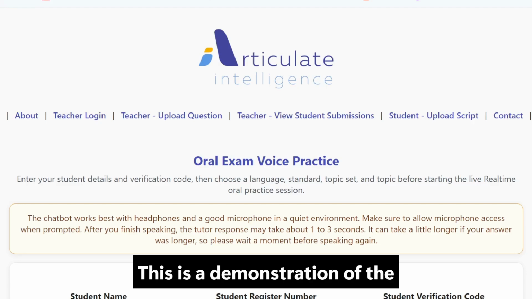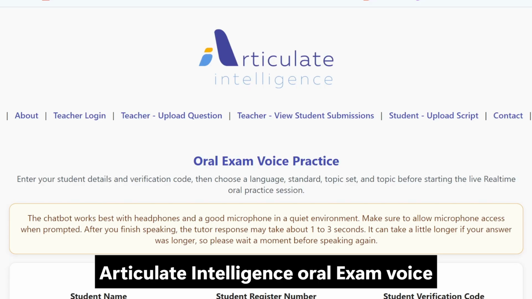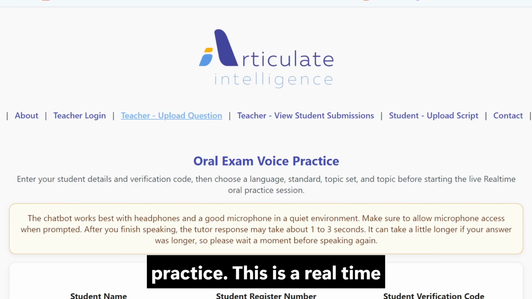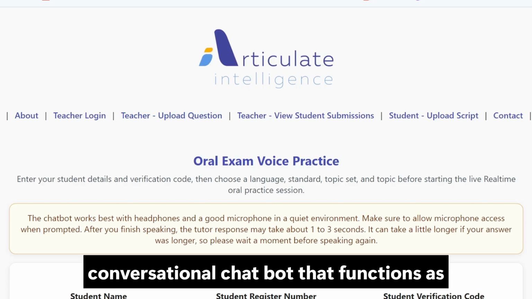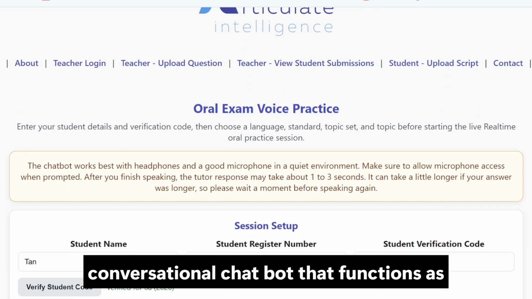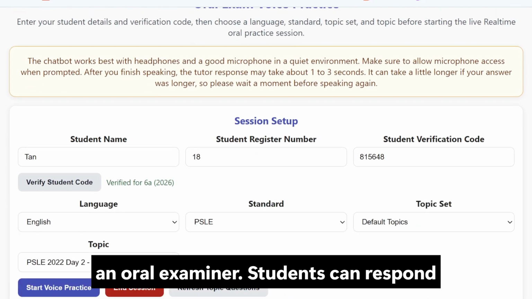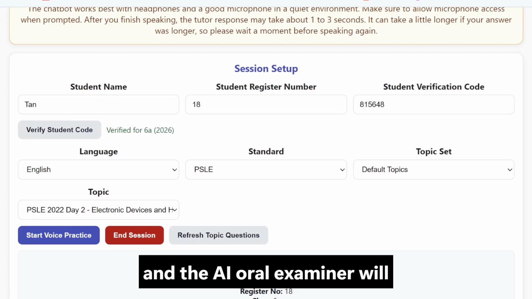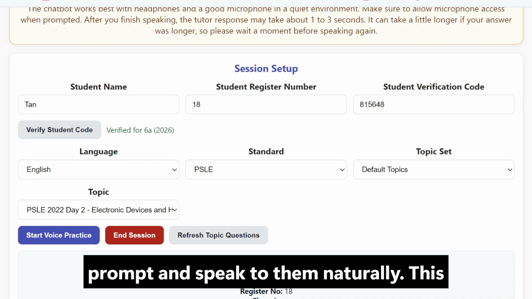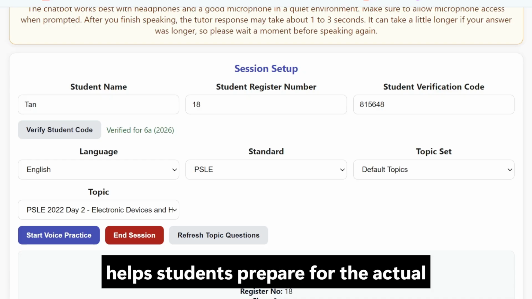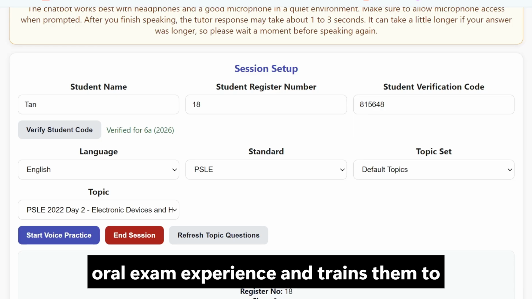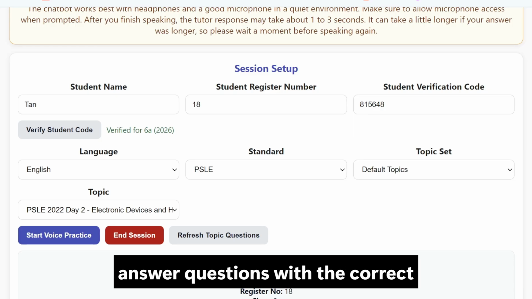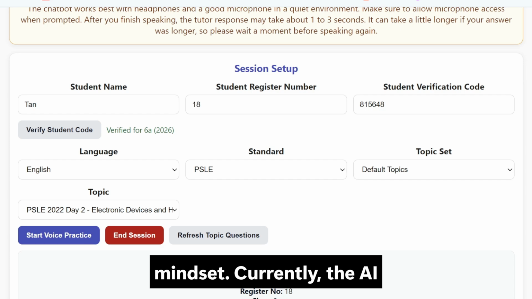This is a demonstration of the Articulate Intelligence Oral Exam Voice Practice. This is a real-time conversational chatbot that functions as an oral examiner. Students can respond to stimulus-based topics and questions, and the AI oral examiner will prompt and speak to them naturally. This helps students prepare for the actual oral exam experience and trains them to answer questions with the correct mindset.